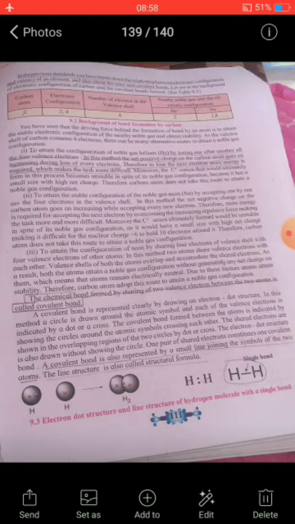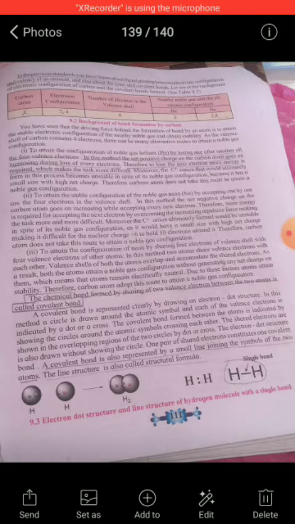Now carbon will try to get the configuration of the nearby noble gas. Here the two nearby noble gases are helium and neon. Carbon tries to get the electronic configuration of these elements to become stable. The driving force behind the formation of bonds by atoms is to attain the stable electronic configuration of the nearby noble gas and obtain stability. As the valence shell of carbon contains 4 electrons, it has alternative routes to attain a noble gas configuration. There are three routes through which carbon can attain the noble gas configuration.